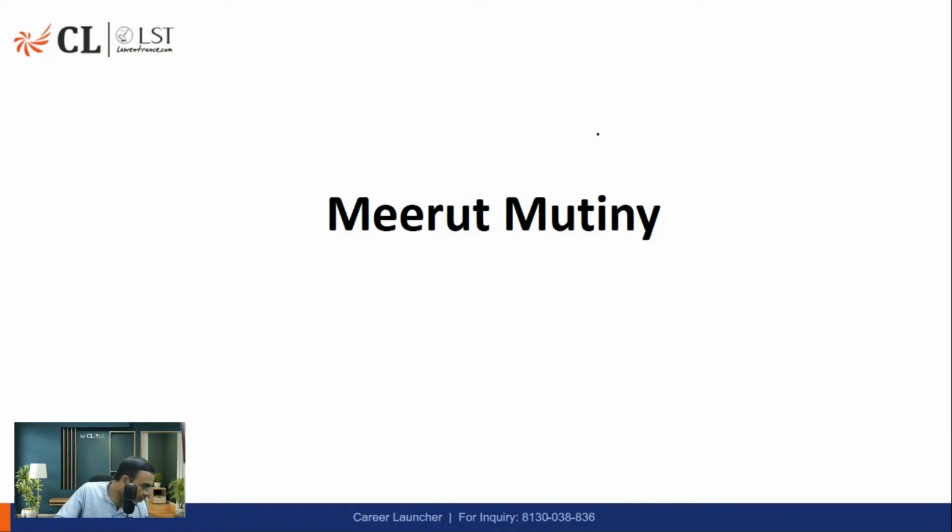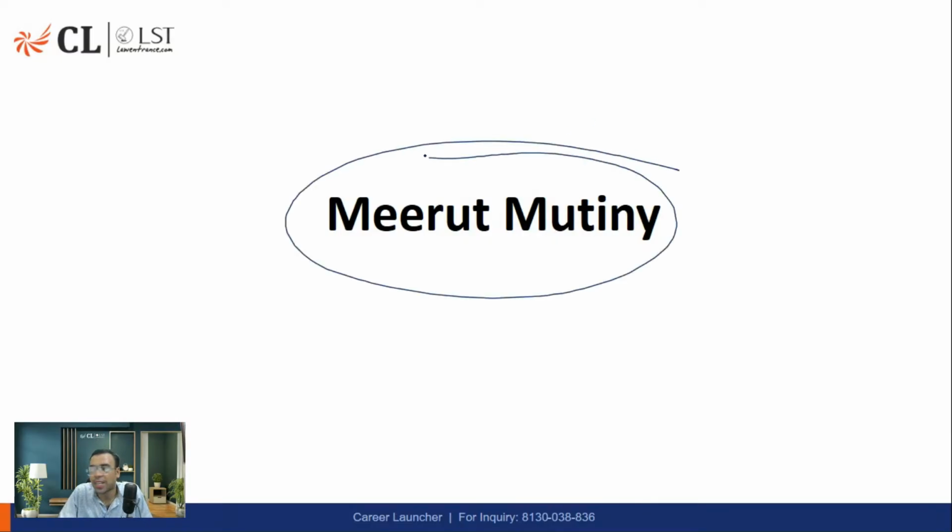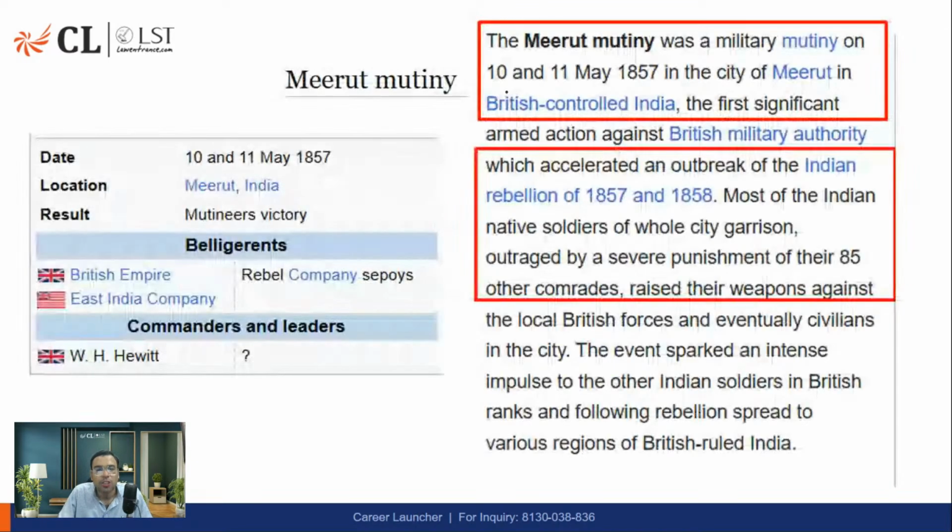Now let us talk about the main incident. The main incident is the Meerut Mutiny. Now this is generally considered as the beginning of the 1857 revolt. Some people say that the Barrackpore revolt was also a part of it. Some say that the Meerut Mutiny is considered as the beginning of that. So the Meerut Mutiny started on 10th May 1857.